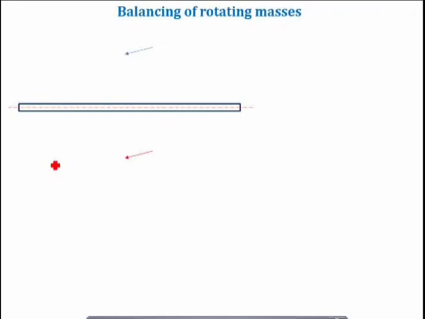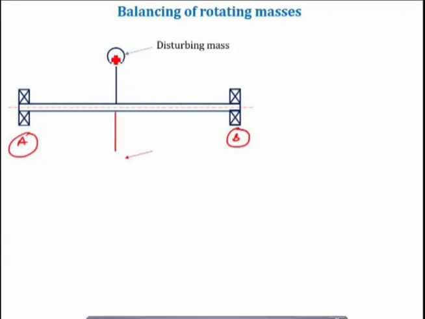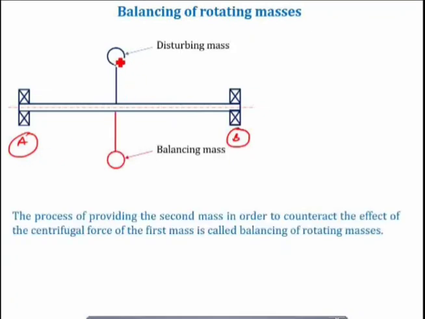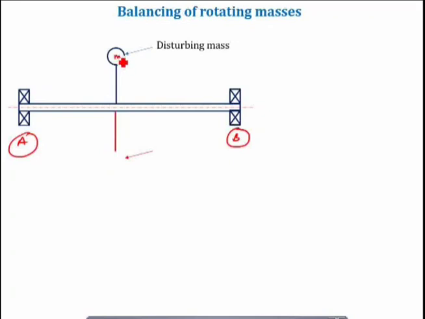Now let us take an example of a shaft which is connected on two bearings, let us say bearing A and bearing B. Now there is an unbalanced mass, let us say M. This M is nothing but the unbalanced mass, or you can also call it a disturbing mass.